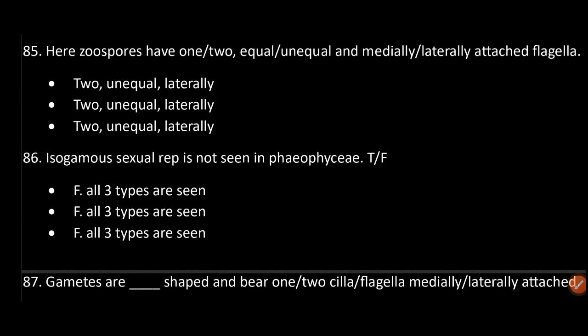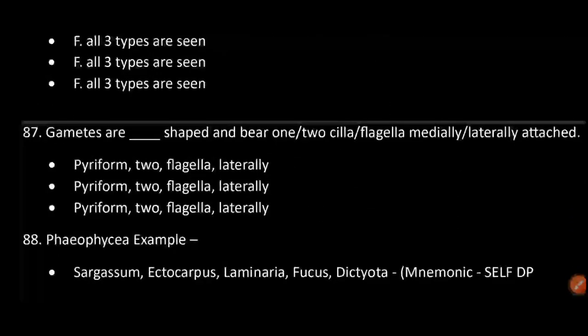False. All three types are seen. Gametes are pear shaped and bear one, two or more flagella, medially or laterally attached. Pyriform shaped, two flagella laterally.